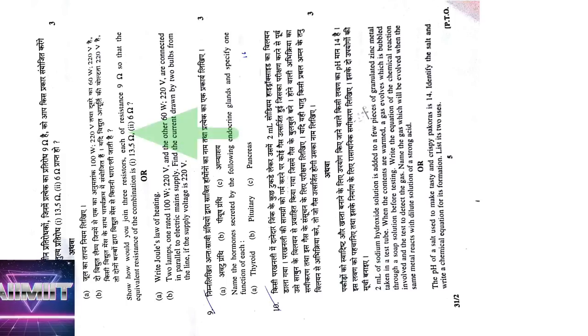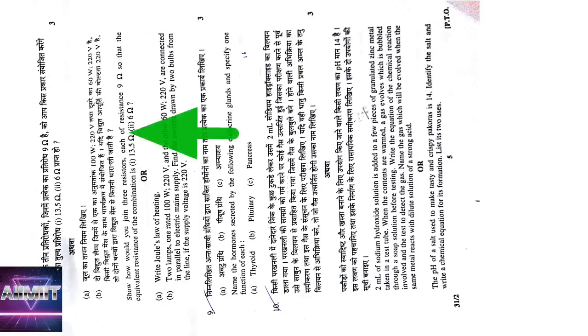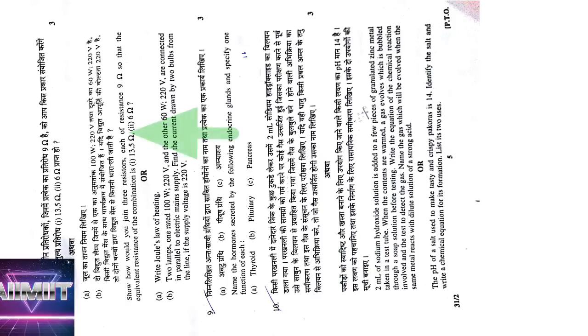So two lamps, one rated 100 watts, 220 volts. Use P is equal to VI, so I is equal to P by V. You will get the current in this case, and also for 60 watts, 220 volts, P is equal to VI, I is equal to P by V. You will get I1 and I2, you add both, and you will get the total current.